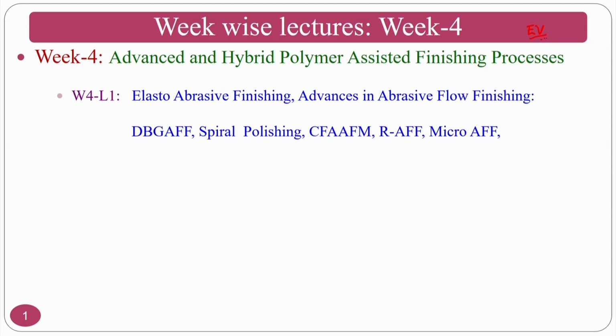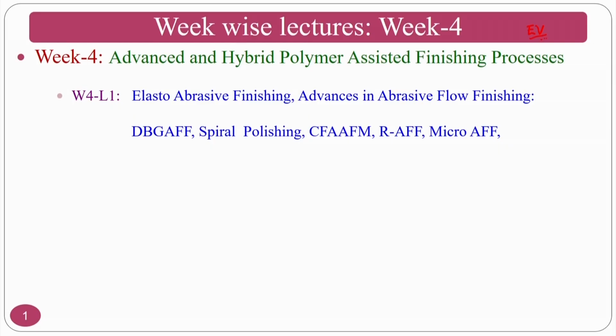Then there are advancements made by putting some obstructions so that the medium becomes more active in the finishing region, such as drill bit guided abrasive flow finishing process, spiral polishing process, centrifugal force assisted process, rotational abrasive flow finishing process, and micro abrasive flow finishing process.